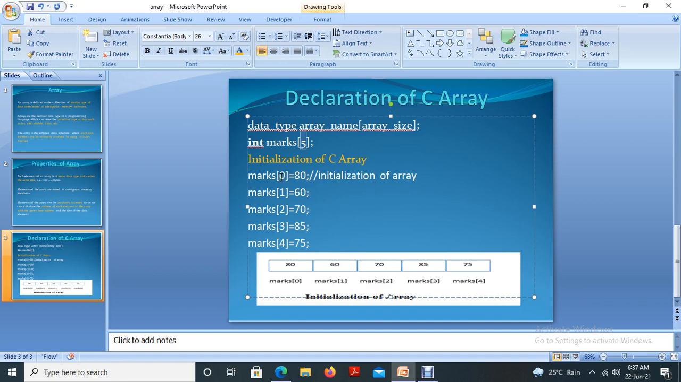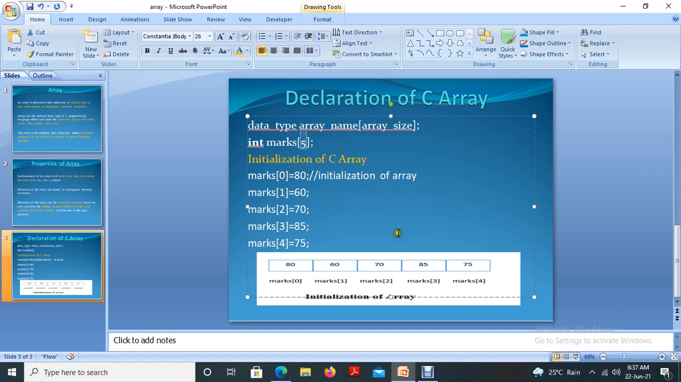So marks of 0 equal to 80. That is the first value that we are saving here. Marks of 1 equal to 60, that is the second value. Marks of 2 equal to 70, that is the third value. Marks of 3 equal to 85. Marks of 4 equal to 75. So these are the values that we are saving in the array.